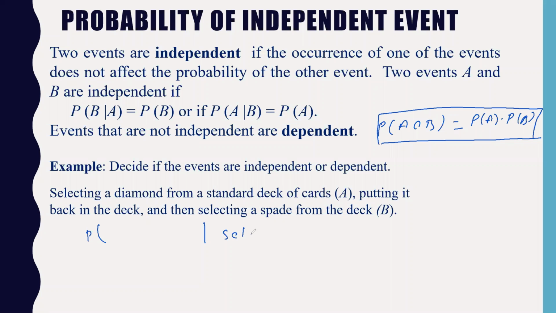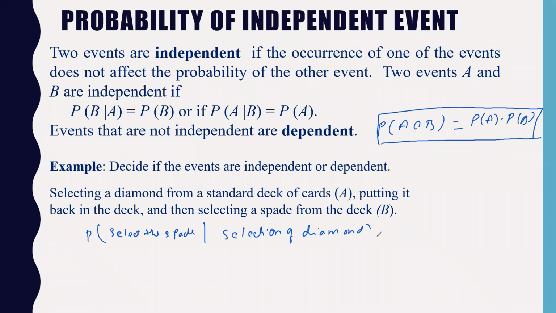Selection of the diamond card, and then I have to select the spade.